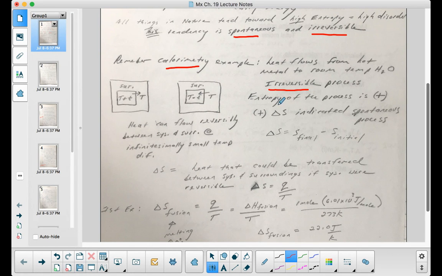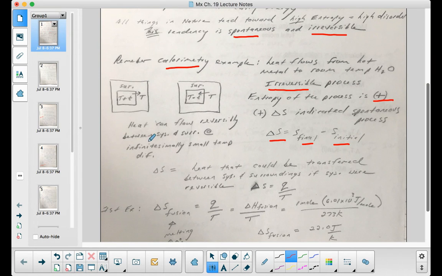And so when we indicate whether or not a reaction is spontaneous, it's going to be indicated by a positive entropy. And how we calculate entropy is, just like when we calculate delta T's and delta H's, always the final condition minus the initial.